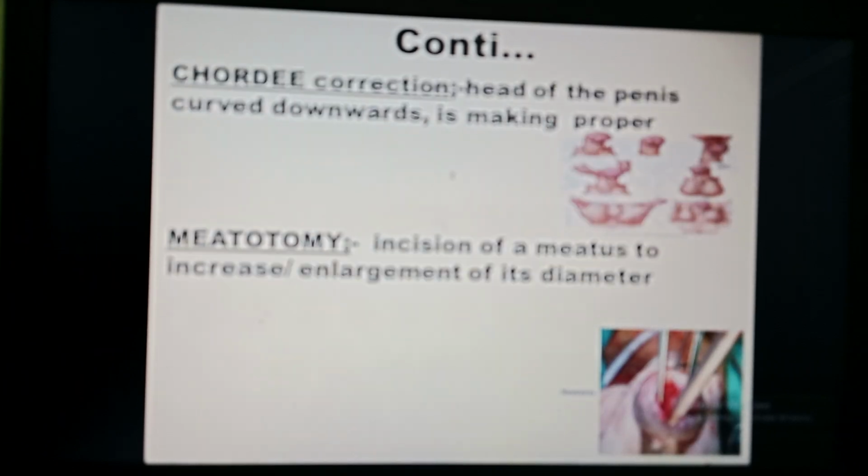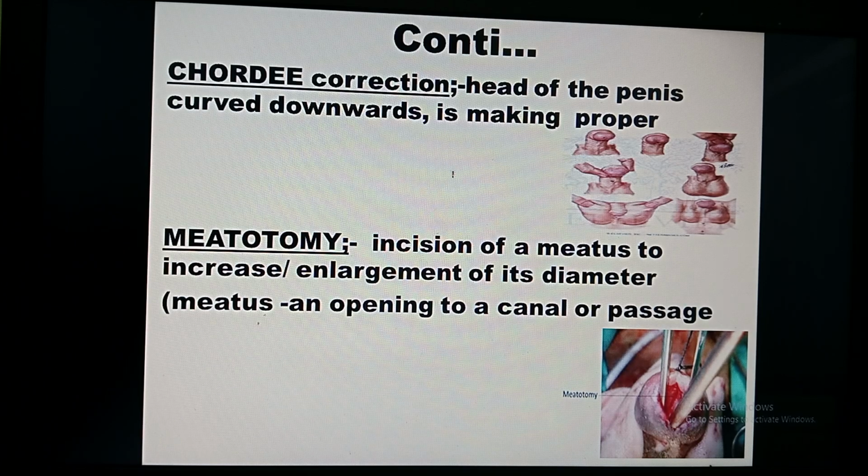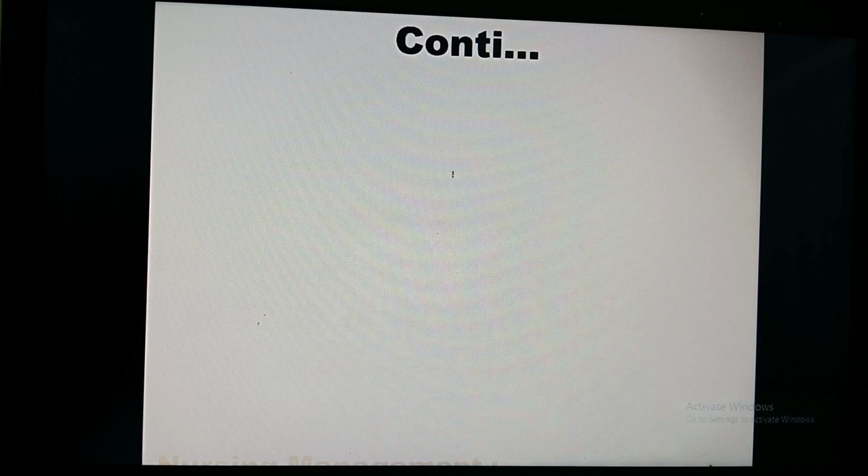So you can see in the picture, chordee correction as well as the meatotomy. See, in meatotomy they are making the urethral opening, and this chordee, this bending, they will make proper by closing that abnormal urethral opening and making it at the center. Okay, this is the surgical management. Meatus means opening.